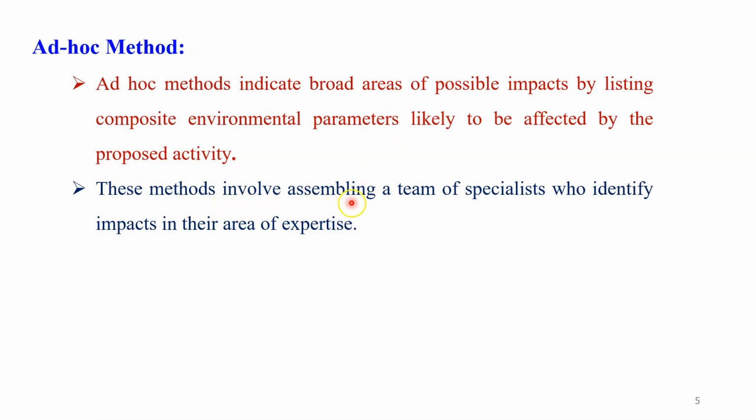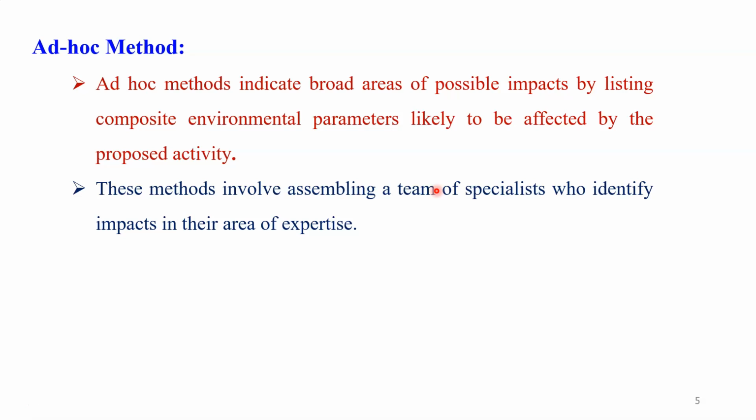This method involves assembling a team of specialists who identify impact in their areas of expertise. So this is very important. The team of various specialists participate, and these people are experts in their fields, specialists in their subject, like a botanist, an ecologist, a geologist, or other specialists. All these specialists combinedly do the assessment of this project. So therefore, this is a very important method.